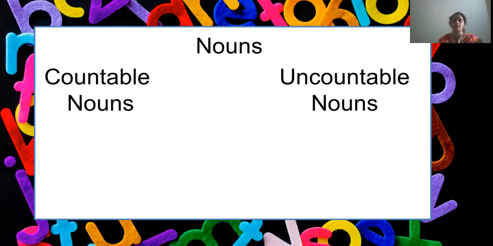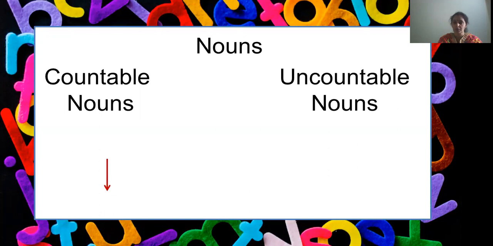So nouns are classified into countable and uncountable nouns. Countable nouns are nouns that we can count. I can say 2 books, 5 pencils, 10 pens, 5 erasers. But uncountable nouns are nouns that we cannot count, for example milk, sugar.